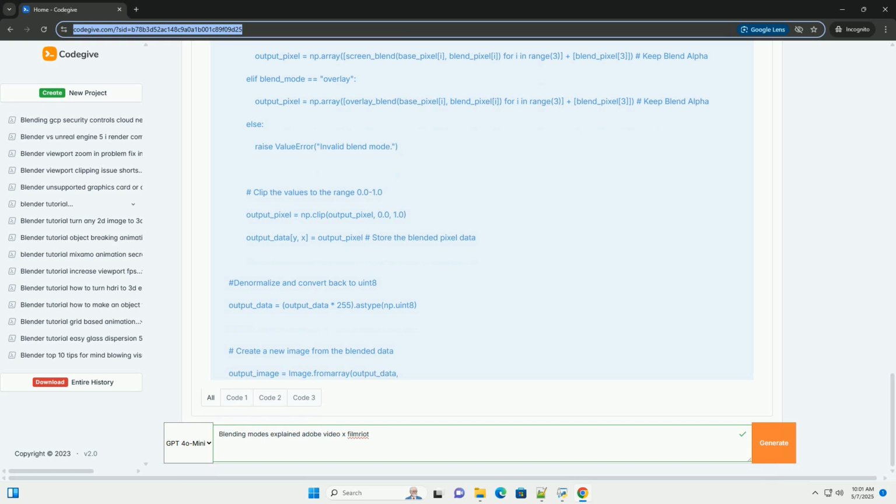2. The anatomy of a pixel, color channels. Before diving into specific blending modes, let's revisit the fundamental color models. In digital imagery, colors are often represented using the RGB, red, green, blue, color model. Each pixel in an image has a red, green, and blue value, typically ranging from 0 to 255, or 0.0 to 1.0 in a normalized floating point representation. These values represent the intensity of each color component.